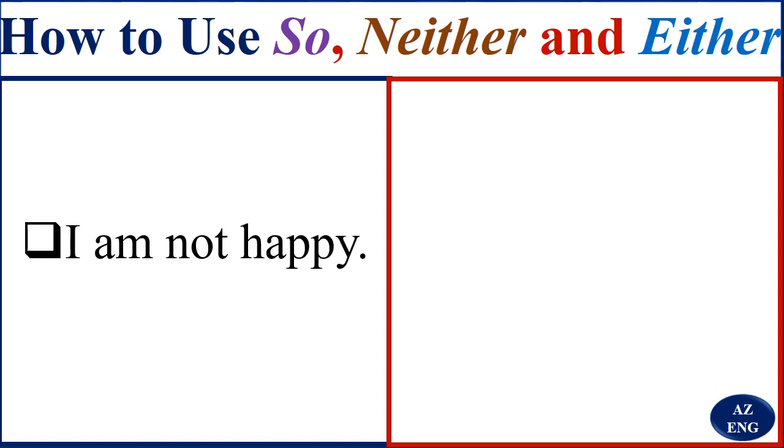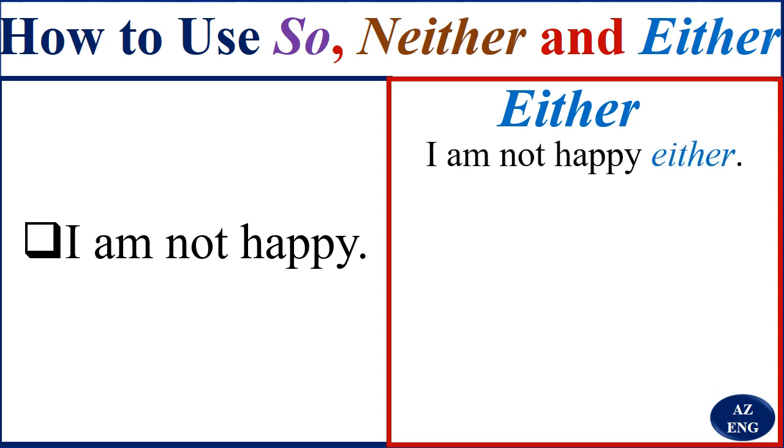But look at here. I'm not happy. I'm going to change the form. Instead of neither, I'm using either now. So I say, I'm not happy either. I mean that neither am I. I mean, I'm not happy too. That's what it means.